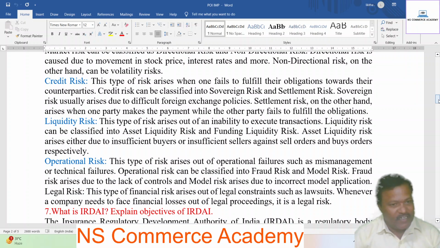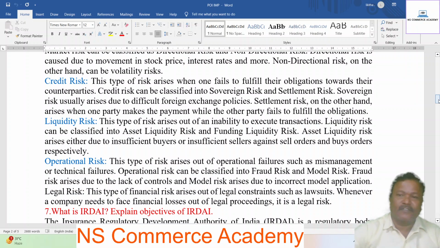Last but not least, legal risk. This type of financial risk arises out of legal constraints such as lawsuits. Whenever a company needs to face financial losses out of legal proceedings, it is a legal risk.